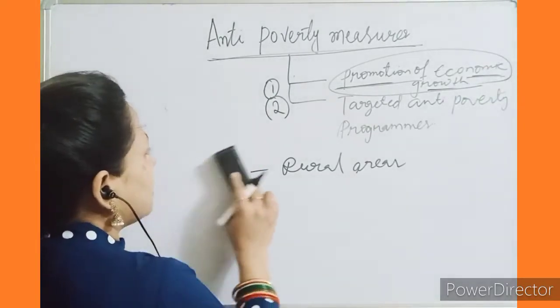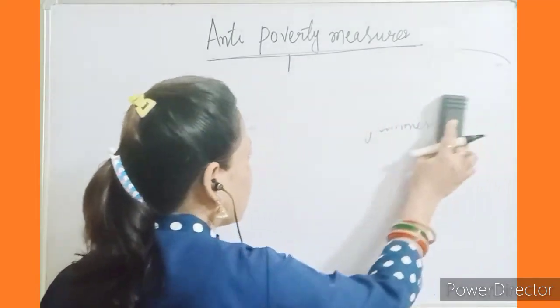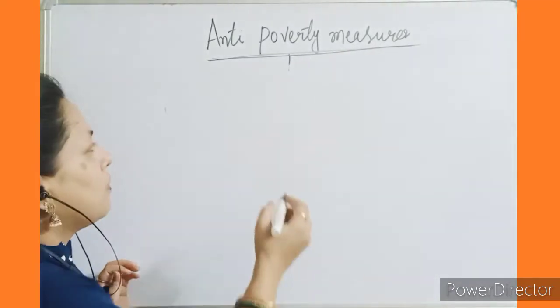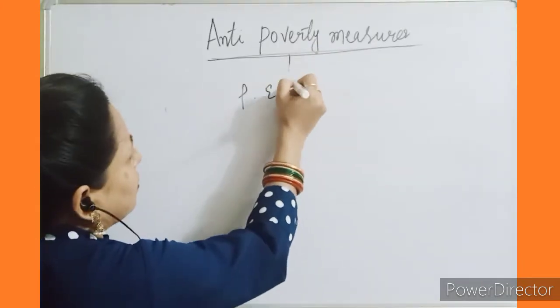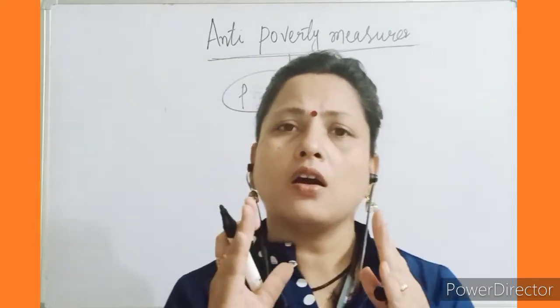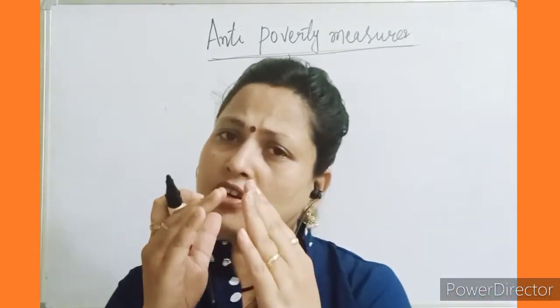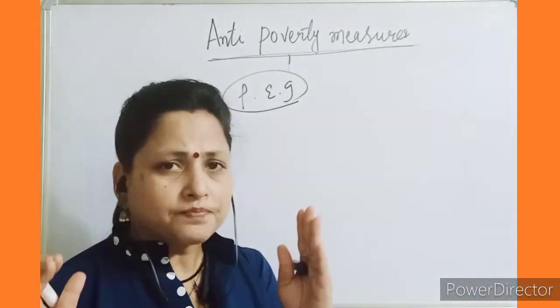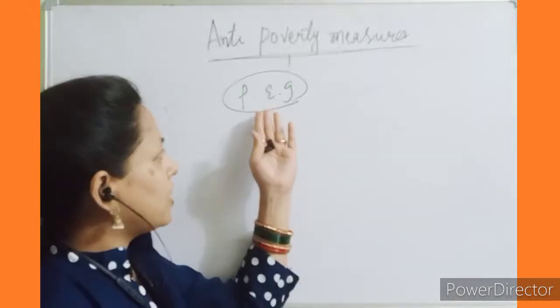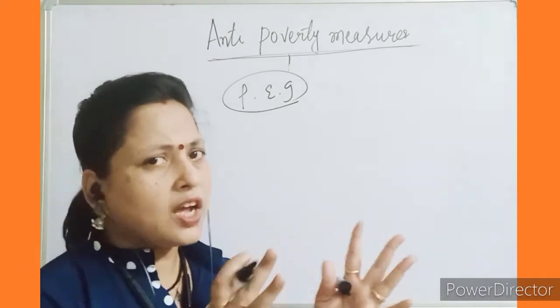So remember these two things that I have already discussed: the promotion of economic growth is one major important factor so that we can reduce poverty. Why are we in poverty? Definitely we are in poverty because we do not have economy.